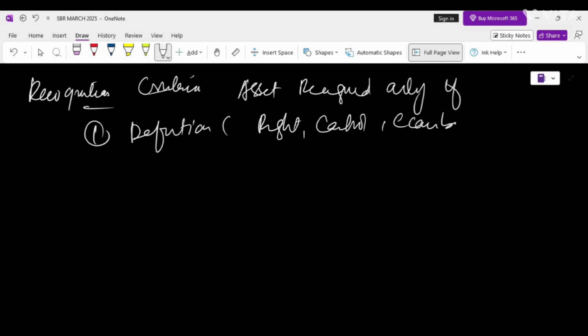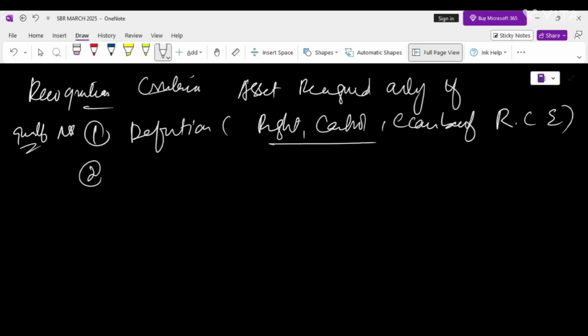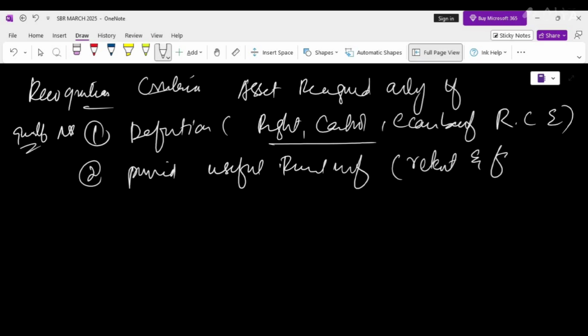When this definition is met, it means that it qualifies the resources as an asset. But it also means that it must provide useful financial information, meaning the information is relevant and faithfully presented, then you have to recognize that asset. If the resources meet the criteria of the RCE, then definitely it will qualify as an asset. And if it does not provide useful information, then it will not be recognized in the financial statements.